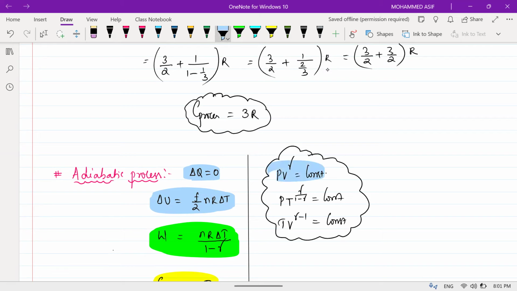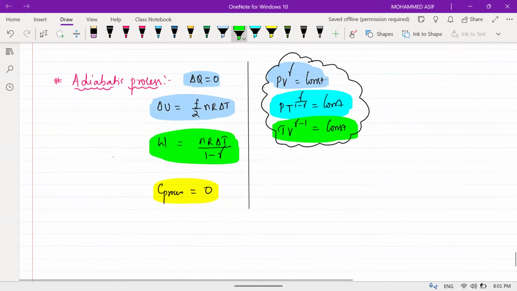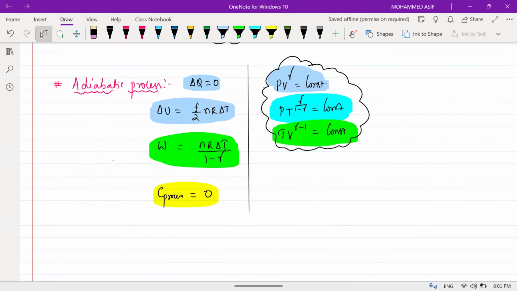PV to the power of gamma is equal to constant. PT to the power of gamma divided by 1 minus gamma is equal to constant. TV to the power of gamma minus 1 is equal to constant. I have the derivations of this one, but I'm not checking your derivation, so don't bother about the derivation at this stage. Directly you need to remember the pressure and volume relation, PV to the power of gamma; the pressure and temperature relation, PT to the power of gamma divided by 1 minus gamma is equal to constant; and the temperature and volume relation, TV to the power of gamma minus 1 is equal to constant. Am I clear?